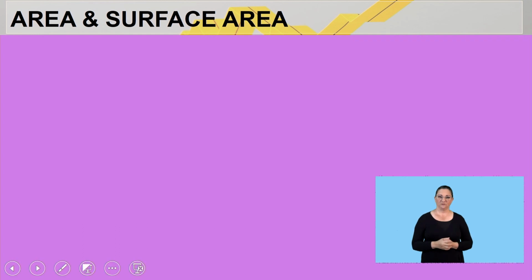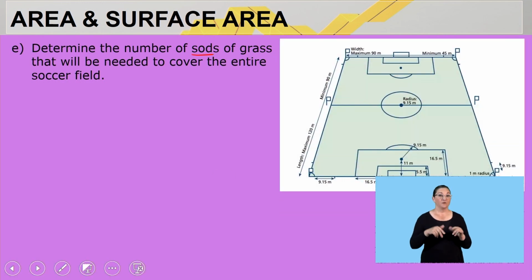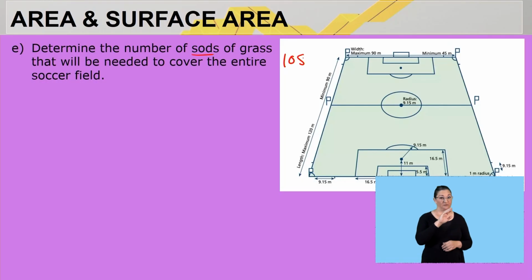I'm looking now at the next question. It says, determine the number of sods of grass that will be needed to cover the entire soccer field. Guys, remember, in question C we calculated by using the maximum length and the maximum width, and we said the area of the entire soccer field is 10,800 square meters.